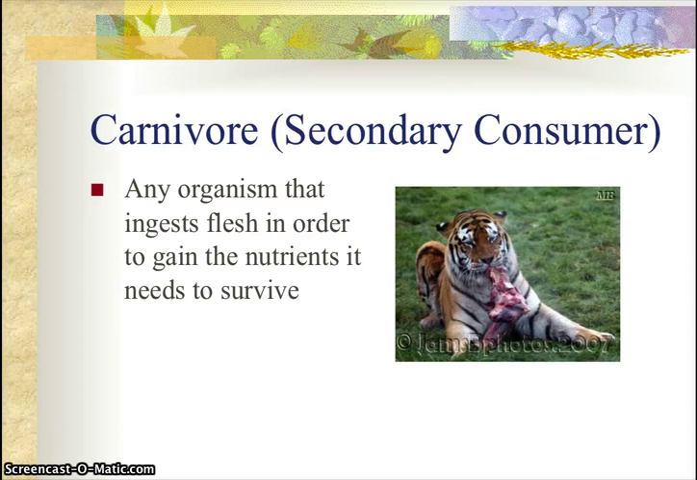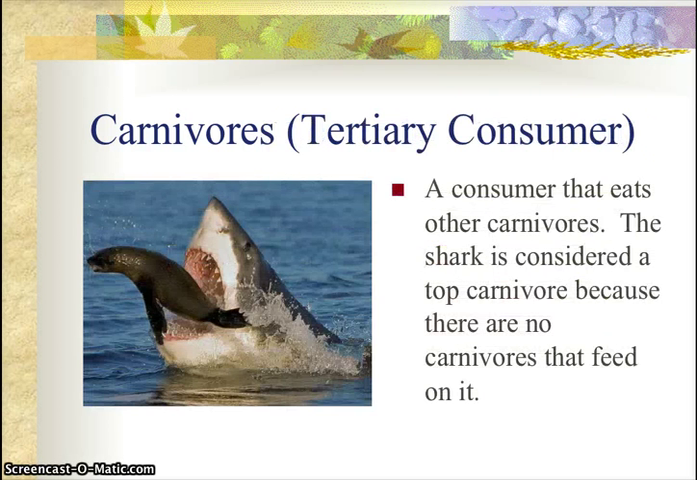The secondary consumer is a type of carnivore. It's any organism that will ingest flesh in order to gain the nutrients it needs to survive. Carnivores can also be tertiary consumers, and a tertiary consumer is a consumer that will eat another carnivore. The shark is considered a top carnivore because there are no other carnivores that feed on it.